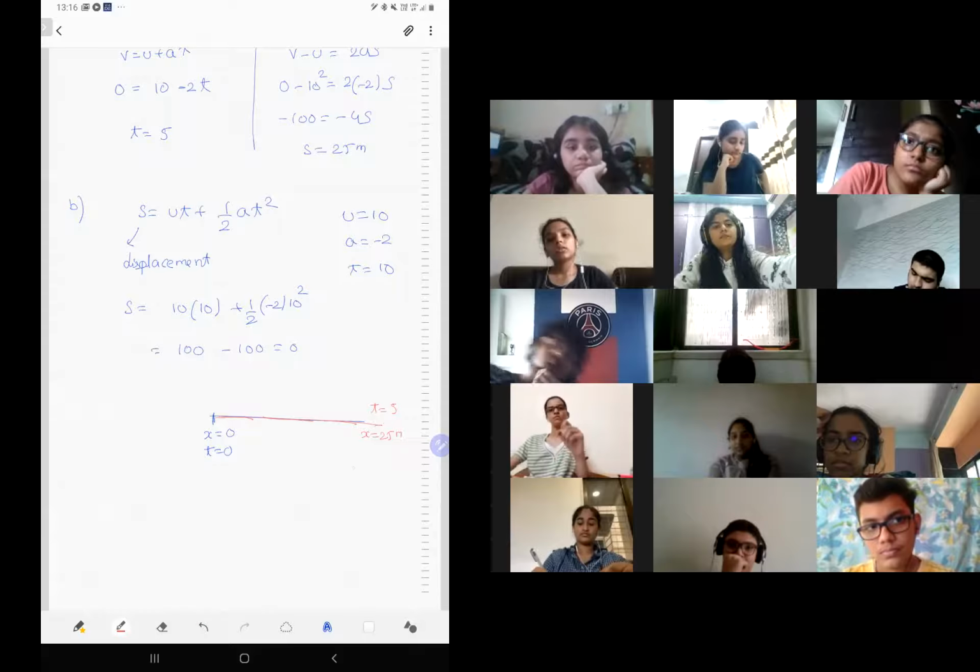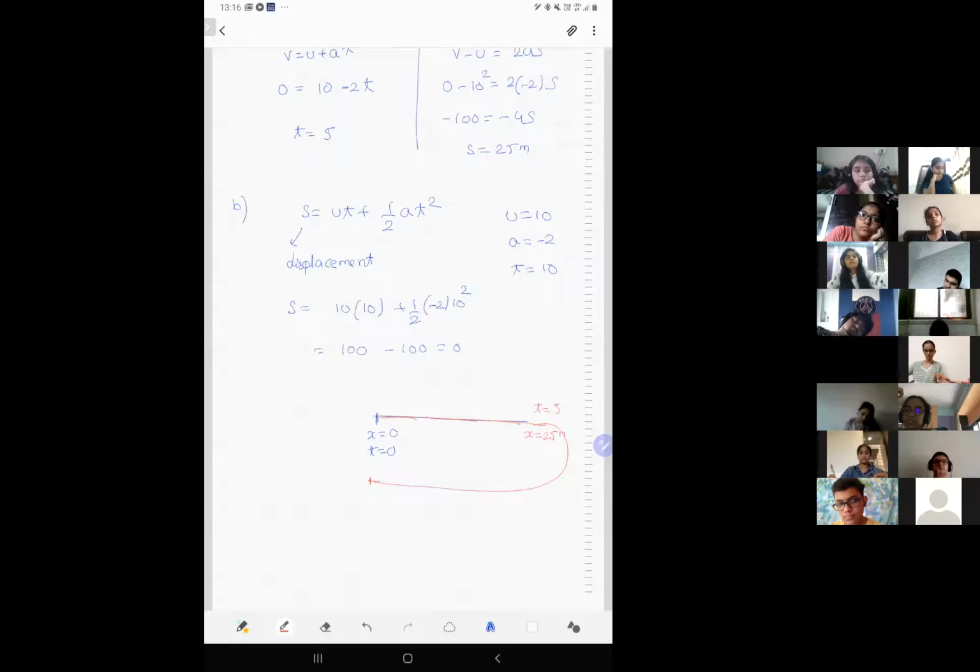And you came back again to the same point, when the time is 10 seconds, but X became 0 again. Now see, what is displacement? Displacement doesn't care how much you went front and how much you went back. Displacement is simply the distance between the initial and final point. Initially, where are you? 0. Finally, where are you? 0. So what's the displacement? 0. So displacement doesn't care how much you actually traveled.